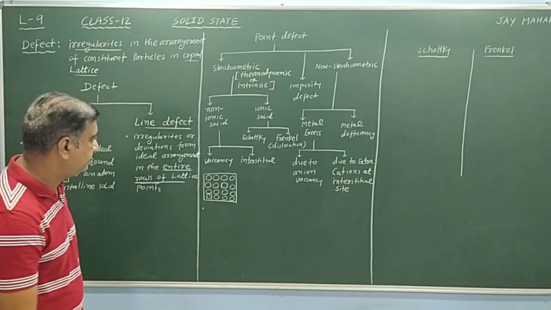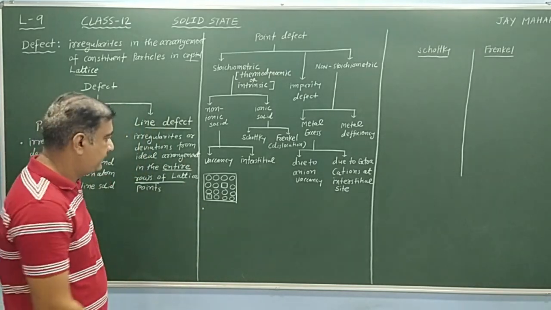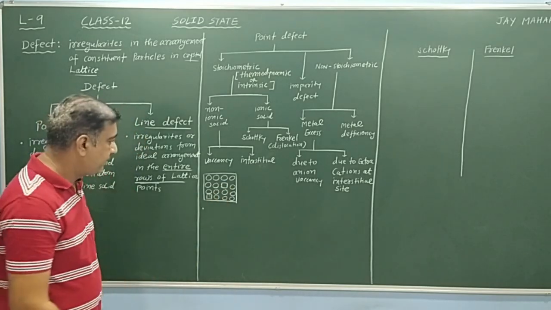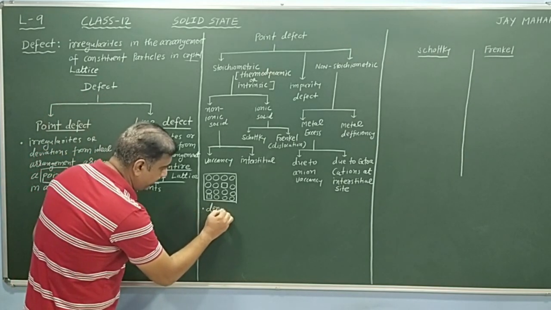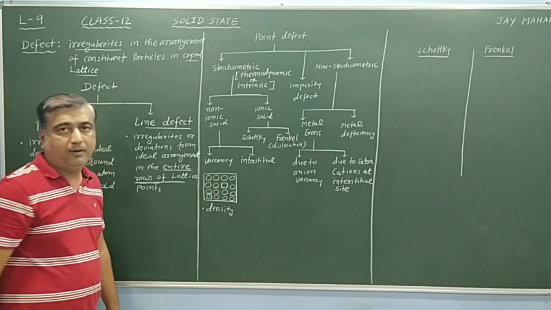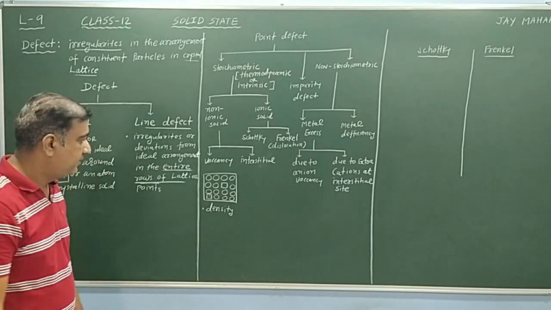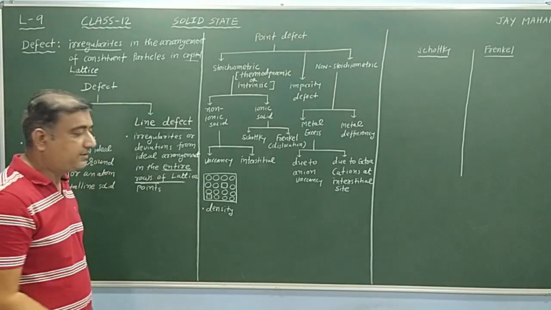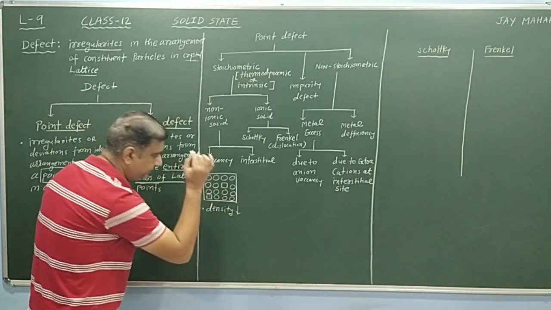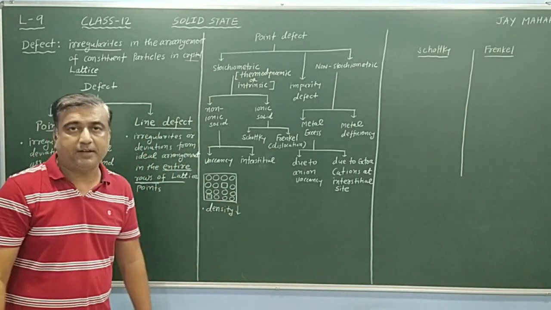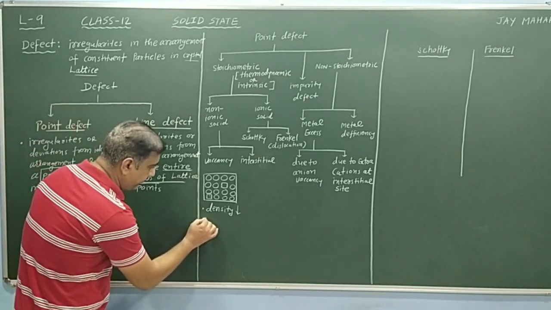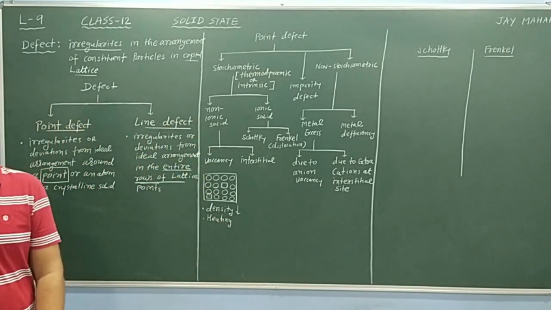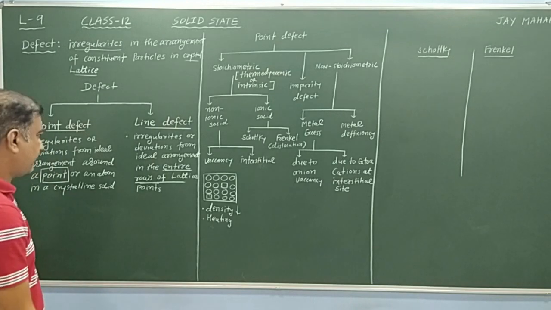What will be the effect due to vacancy defect? These places become vacant, particles are absent. What will be the effect on the density of the substance? Obviously, volume remains the same, particles are absent, so density decreases. Now, how can the vacancy defect be produced? Simple. When heating is carried out, vacancy defect will be produced.